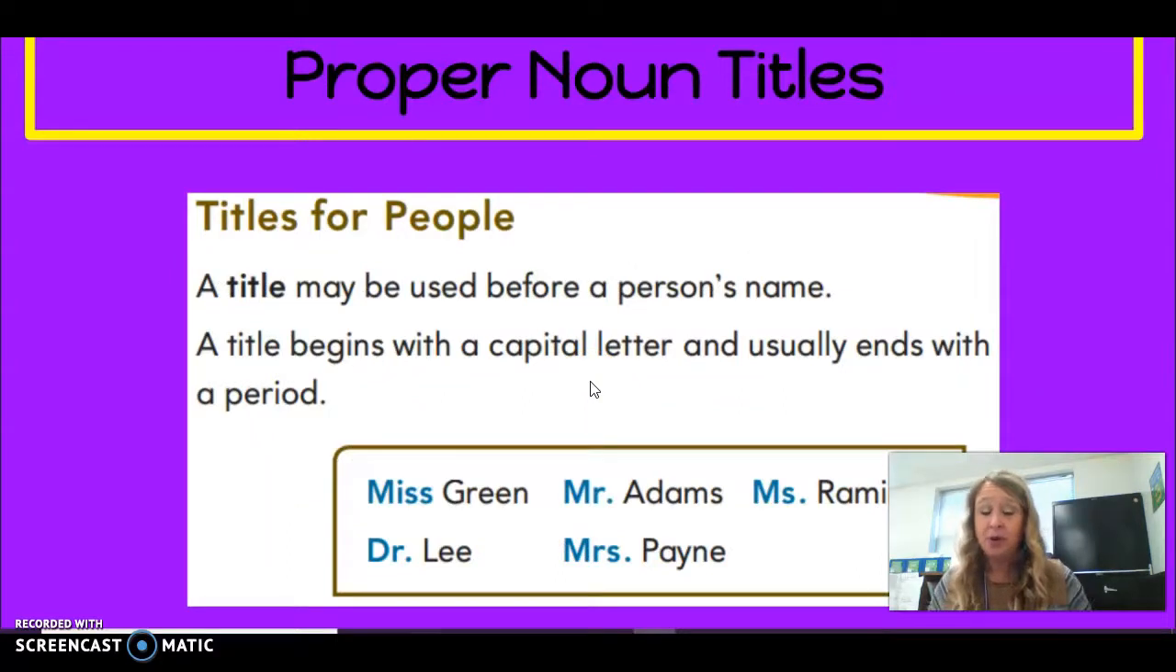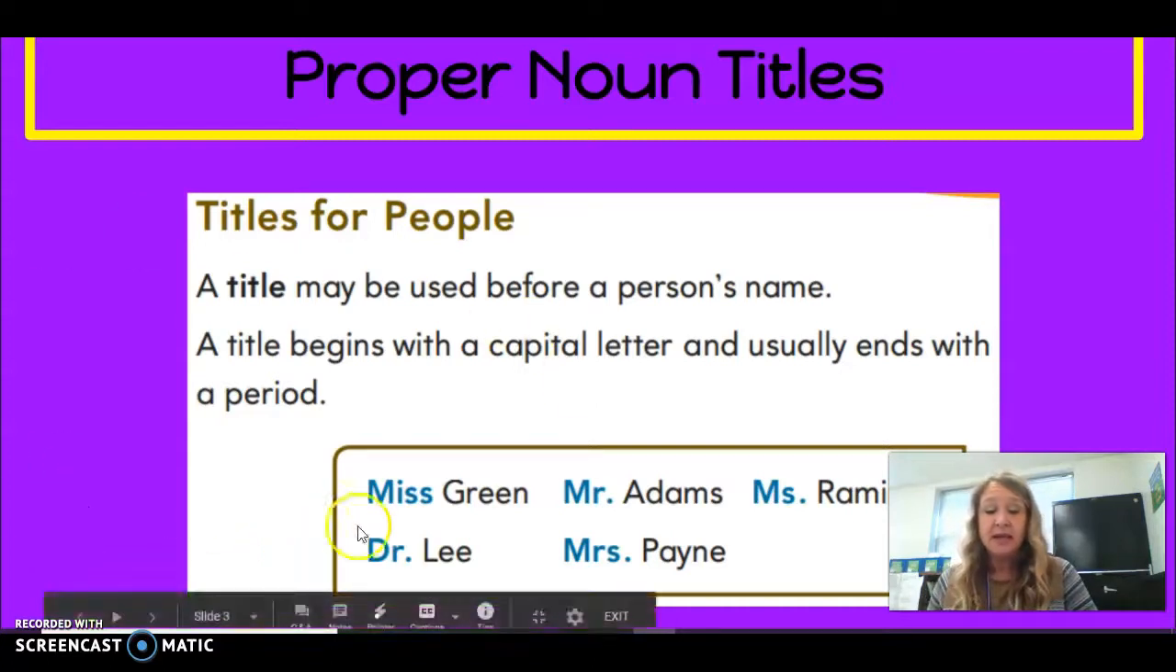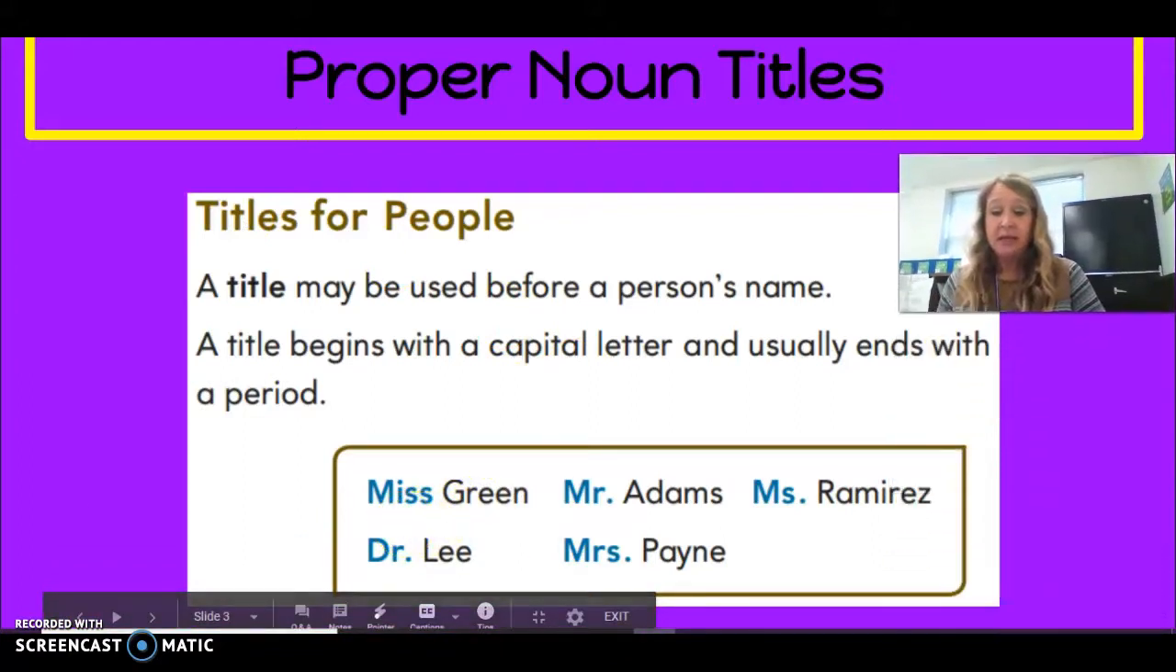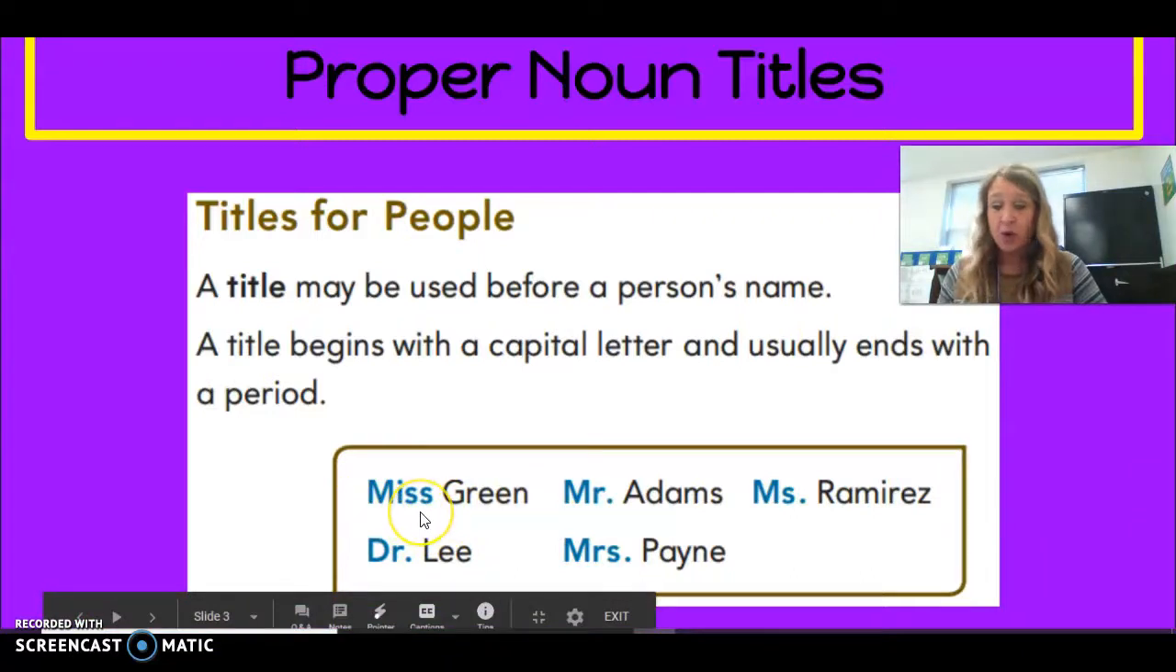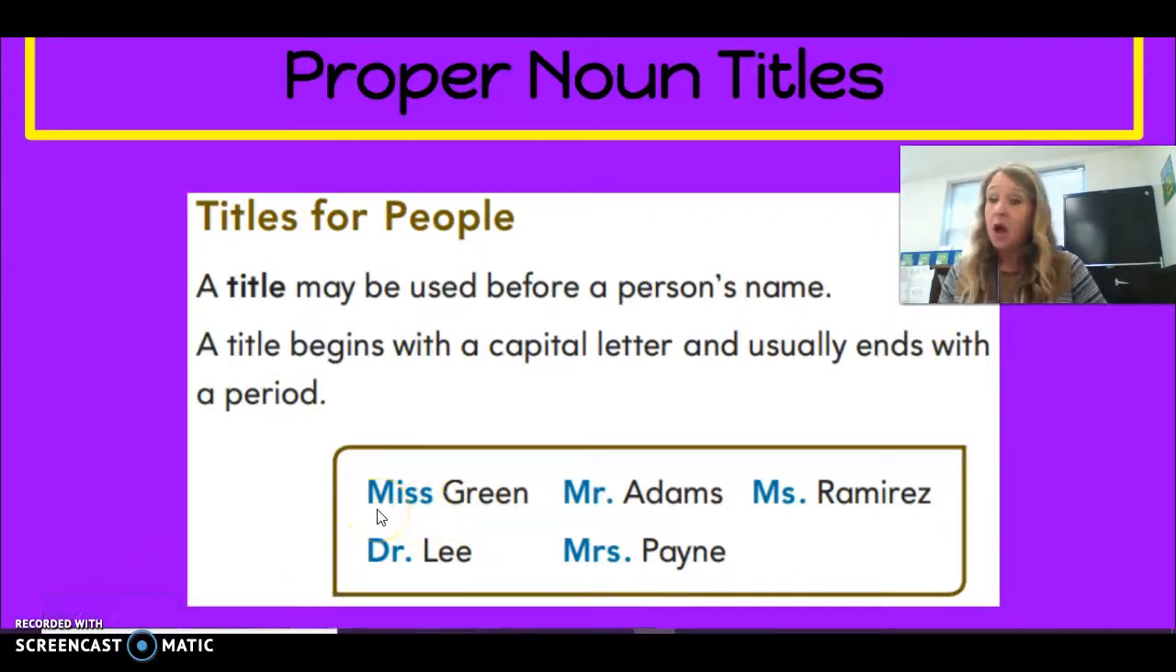Titles for people are also capitalized because they may come before a person's name. A title begins with a capital letter and usually ends with a period. Here's Miss Green. Miss does not end with a period because that is one word. It's not an abbreviation, but it does begin with a capital letter. Ooh, just like Miss Moore.